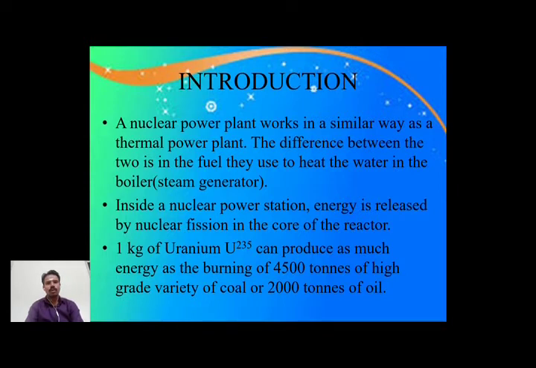The example is given as: 1 kilogram of uranium can produce energy equal to 4,500 tons of high grade coal. What is high grade coal? We use anthracite coal. It is possible to produce 4,500 tons, and for oil it is almost equal to 2,000 tons. So the fuel requirement is reduced, and it gives unbelievable energy from the uranium power plant.